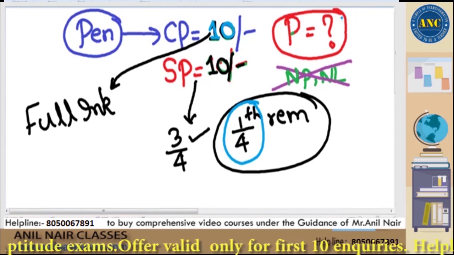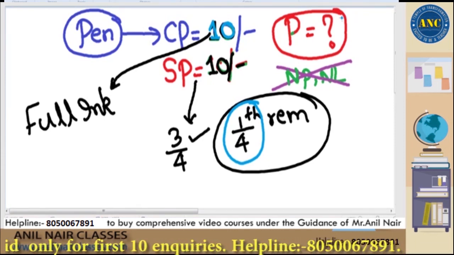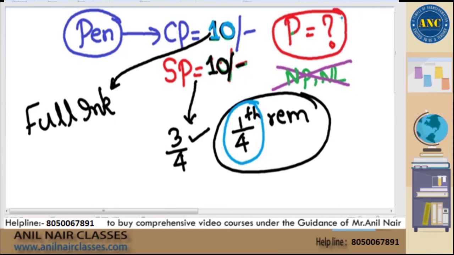It can be any other means also. Suppose you are walking on the road and you see a phone on the road. You take the phone and keep it in your pocket. That is nothing but a profit for you. Unless you sell that phone to some other person and make it a money transaction, that is still profit in terms of some other parameter. Profit need not necessarily be in terms of money.